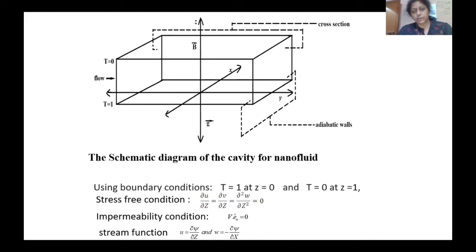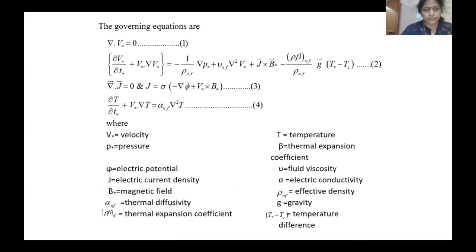UVW are the velocity components and XYZ are the components of the point. So we are taking the condition that the rate of change along the U direction, meaning del U by del Z, del V by del Z, and the second order acceleration around W is 0. Also, we are using the impermeability condition, which shows that W dot n, meaning the vector along this direction, is 0. Also, we take the stream function as U equal to del psi by del Z and W equal to minus del psi by del X.